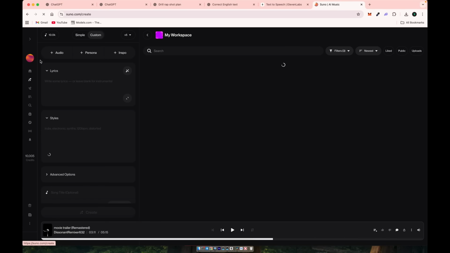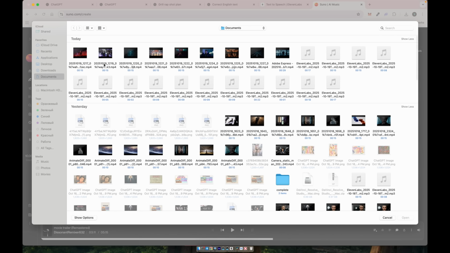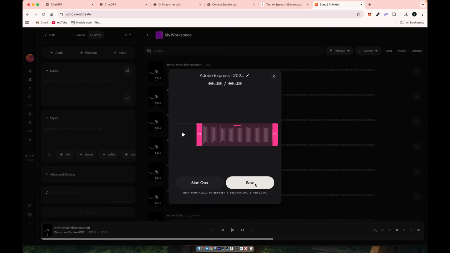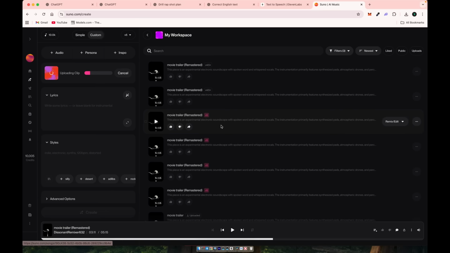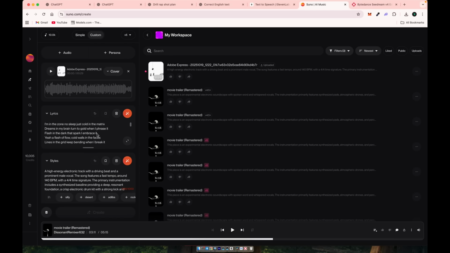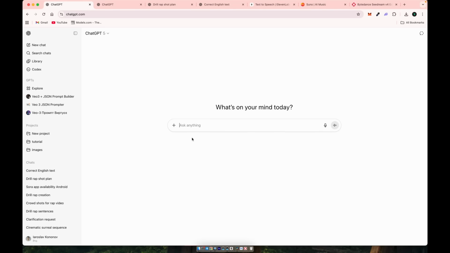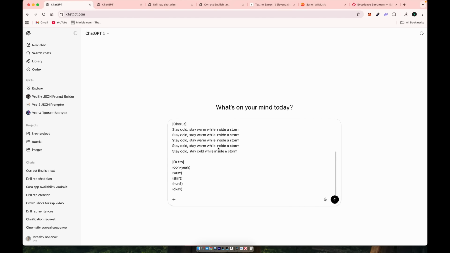Click Create, then select Audio and click Upload. Choose our merged video, hit Save, and pick a cover. You'll see your clip uploading, and once it's done, SUNO 5 will automatically detect the lyrics and the music style for you. Now let's extend our lyrics.